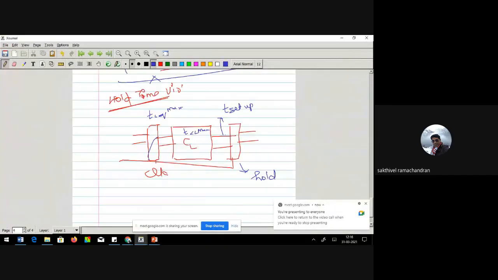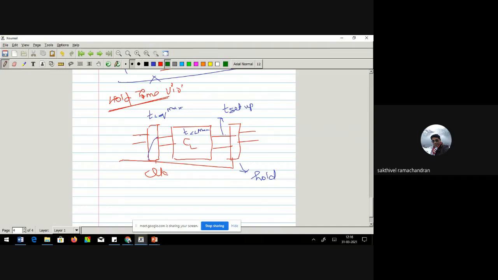So the hold time is the maximum time the data needs to be available after the rise edge of the clock. That's what we call the hold time. Now, what do you understand by hold time violation?